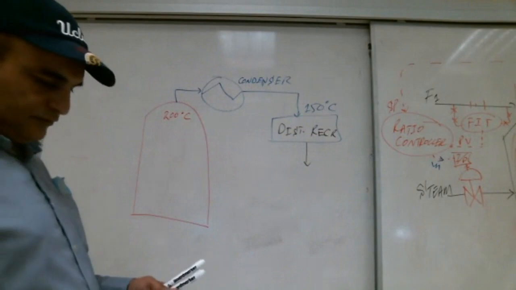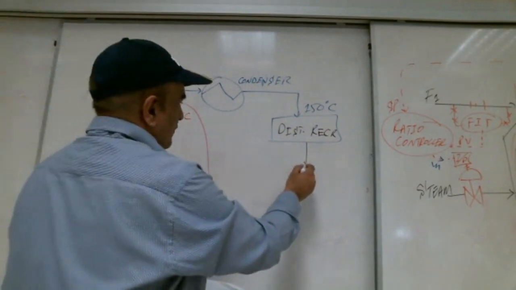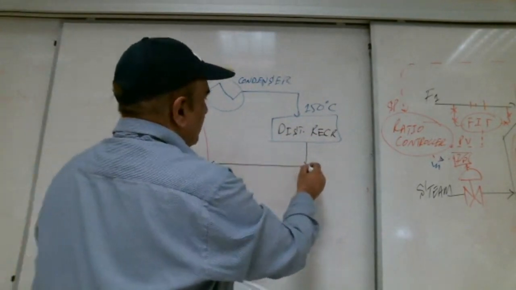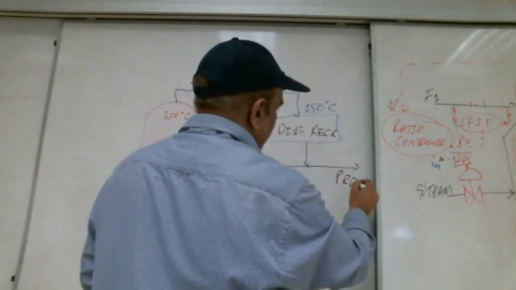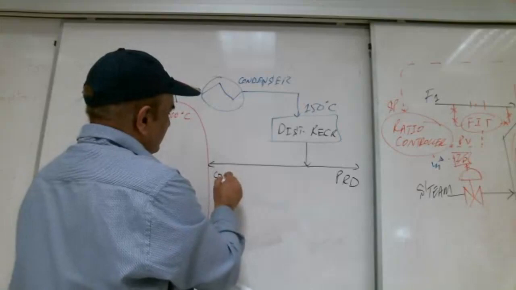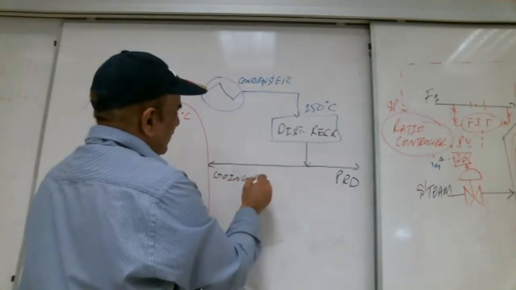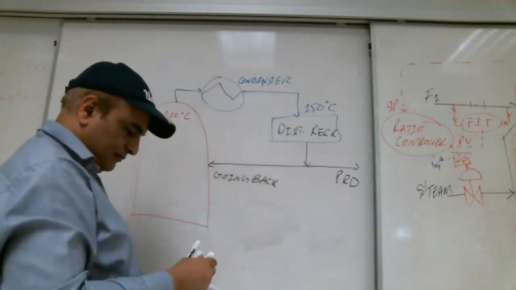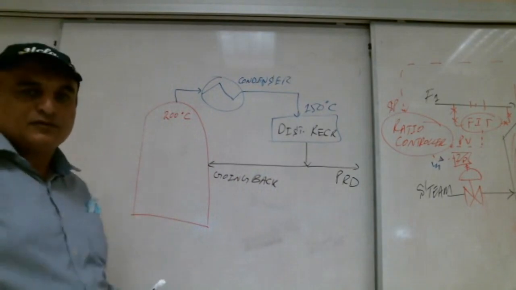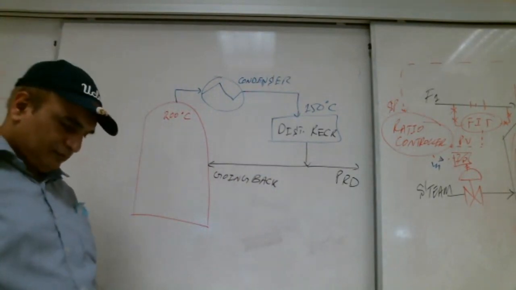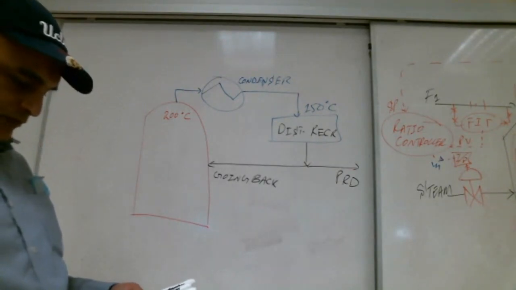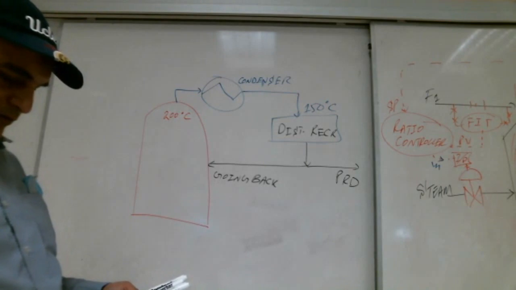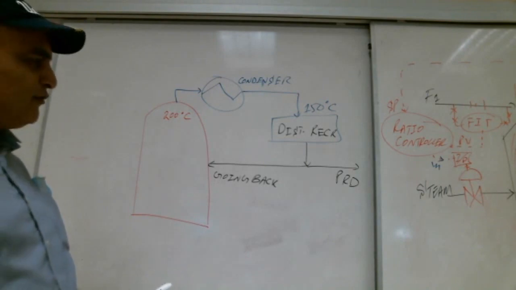Finally, the liquid stream exits the receiver and is either collected as a product or sent back to the column. This is product, and this is going back to column. A control valve is in place on the product stream to ensure that the necessary purity is attained.